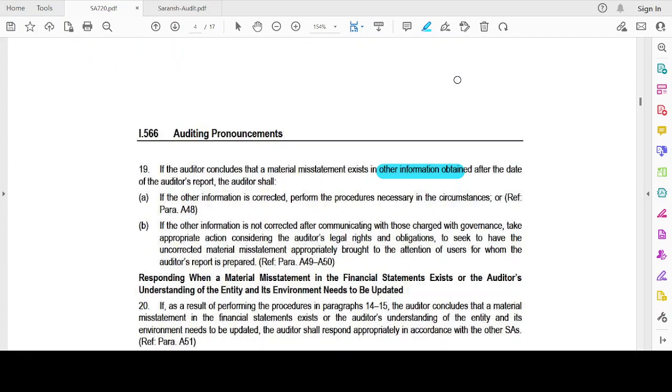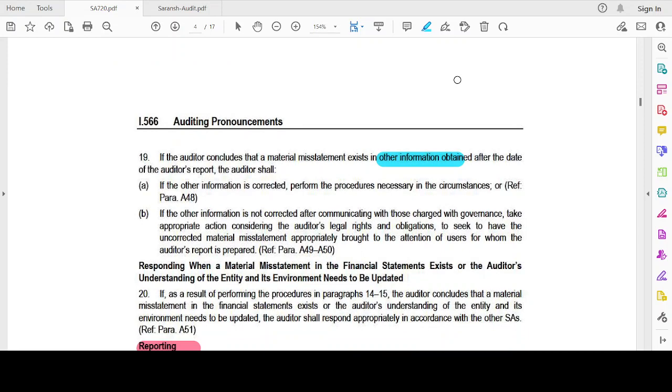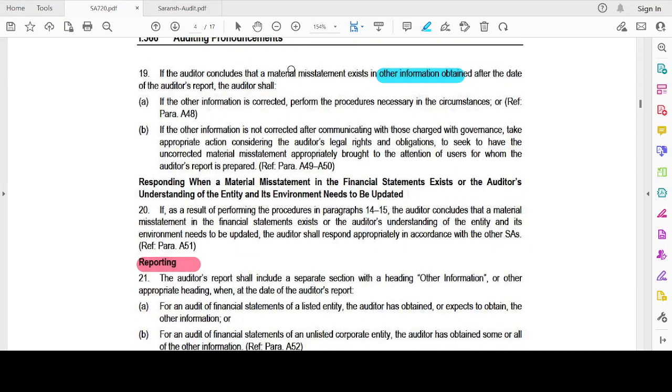If it is obtained and I found it to be materially misstated after the date of the auditor's report, if the other information is corrected, no worries, just perform the additional procedures necessary in the circumstances. If it is not corrected after communicating with TCWG, take appropriate action considering the auditor's legal rights and obligations to seek to have the uncorrected misstatement appropriately brought to the attention of the users for whom the auditor's report is prepared. He should seek a legal opinion to inform the users that this information is materially misstated.